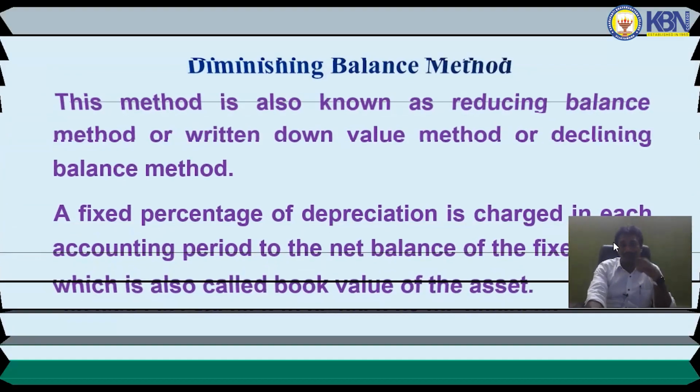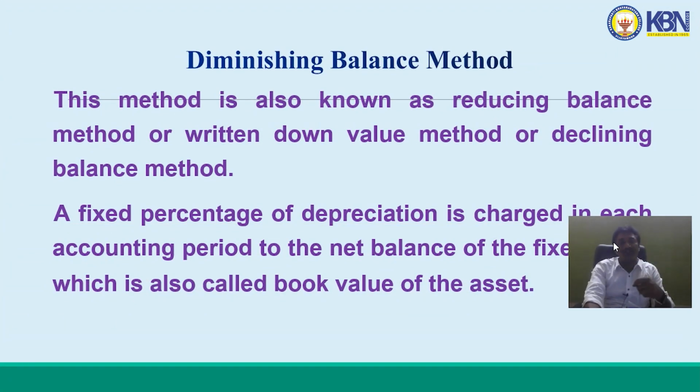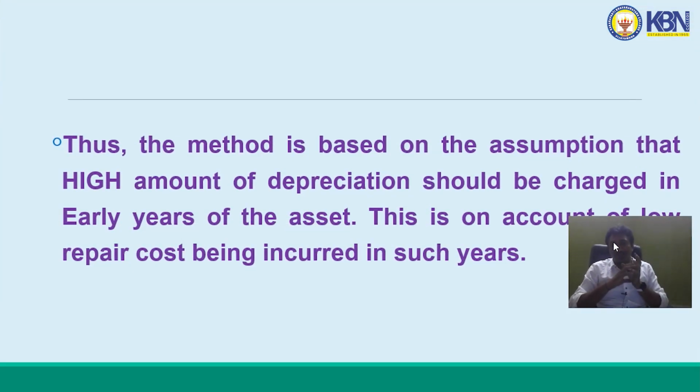Next thing is diminishing balance method. This method is also known as reducing balance method or written down value method or declining balance method. Here, a fixed percentage of depreciation is charged in each accounting period on the net book value of the asset at the end of the lifetime. This method is based on the assumption that a high amount of depreciation should be charged in early years, and later on the value of depreciation is decreased year by year.